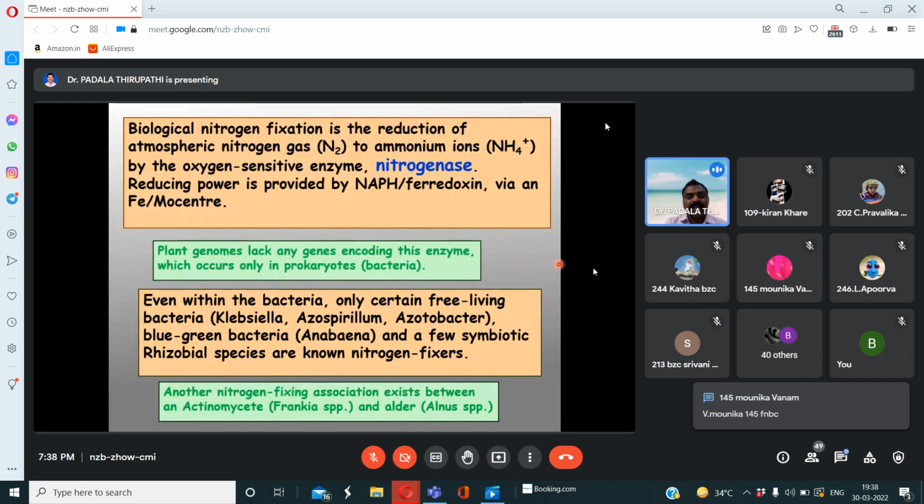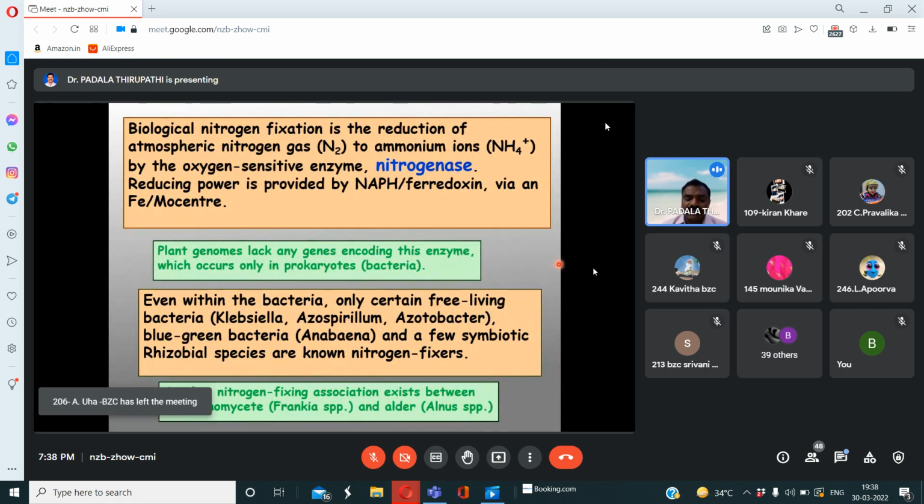My dear friends, remember, another nitrogen fixing association exists between an actinomycete, that is the Frankia species. Actinomycetes are a special type of bacteria which are very closely related to fungal members.